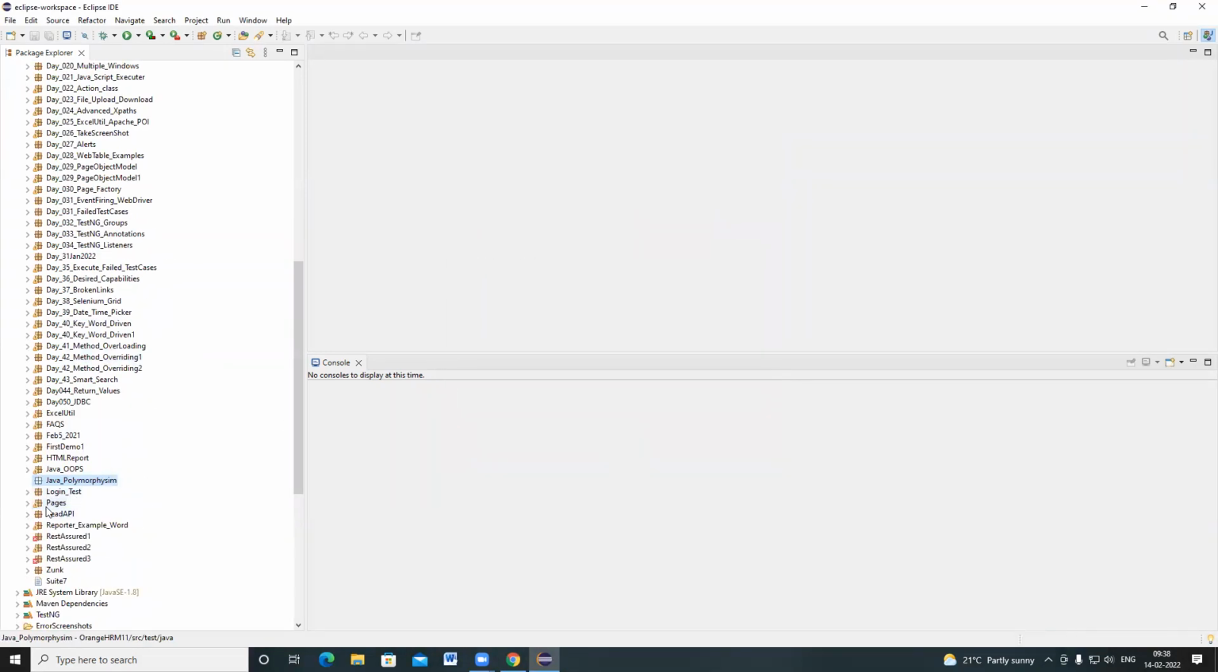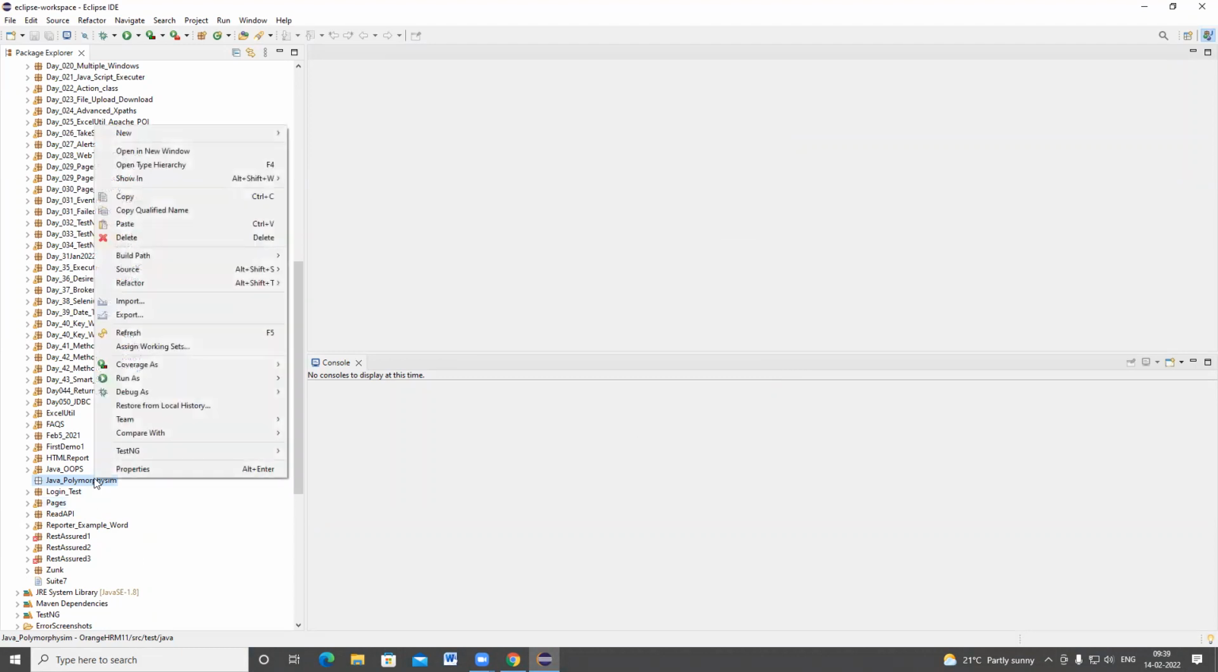What is meant by polymorphism? Poly means many, morphism means multiple types. Can we write the same method multiple times in a class? If I write it, it will show a duplicate, already exists, and it will show an error. This method name already exists, but by using the polymorphism concept, we can write the same method name multiple times within the same class. Let's see that part.